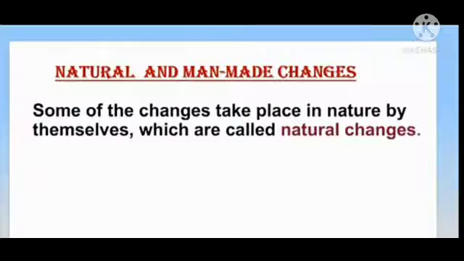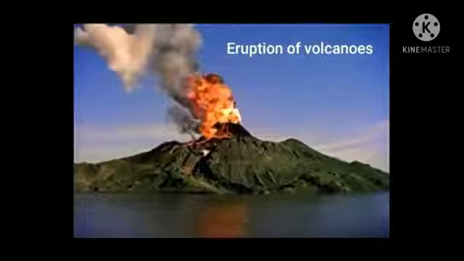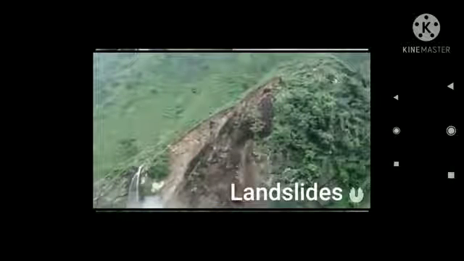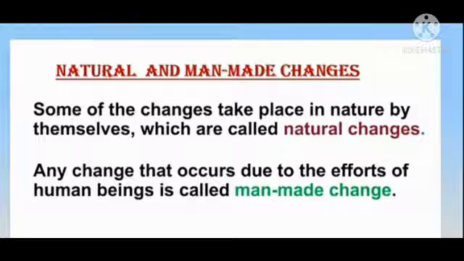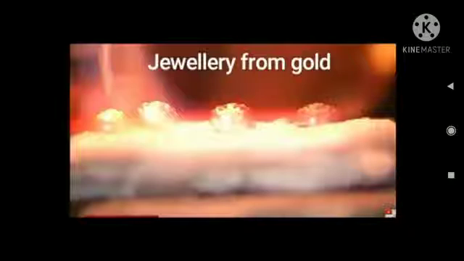Next is natural and man-made changes. Some of the changes take place in nature by themselves, and these are called natural changes. Examples of natural changes are eruption of volcanoes, landslides, earthquakes, and growing of a tree. Man-made changes are any changes that occur due to the efforts of human beings, which are made by man. For example, cooking of food, making of jewelry from gold, etc.